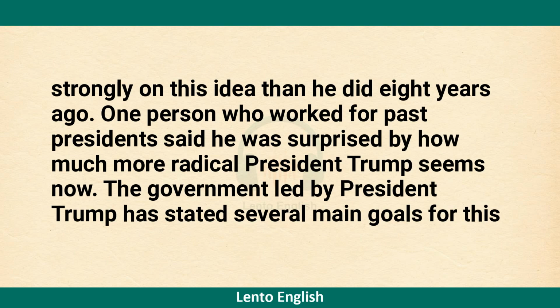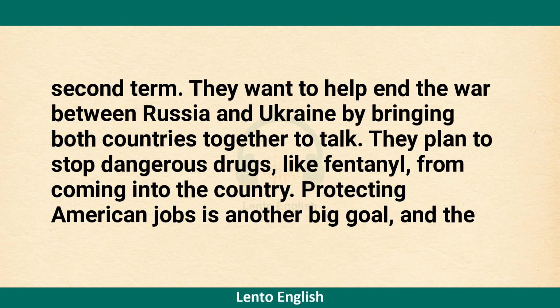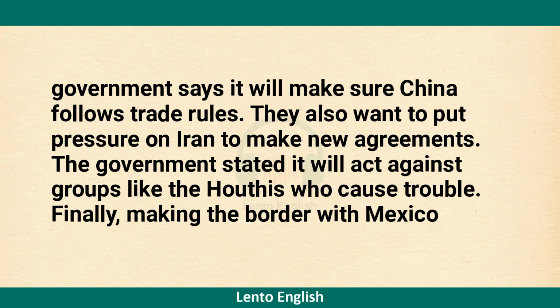The government led by President Trump has stated several main goals for this second term. They want to help end the war between Russia and Ukraine by bringing both countries together to talk. They plan to stop dangerous drugs, like fentanyl, from coming into the country. Protecting American jobs is another big goal, and the government says it will make sure China follows trade rules.